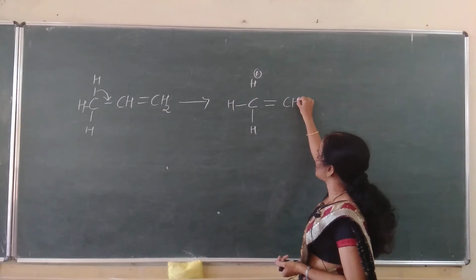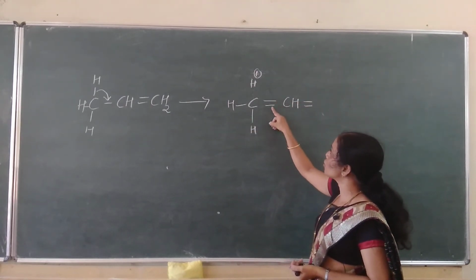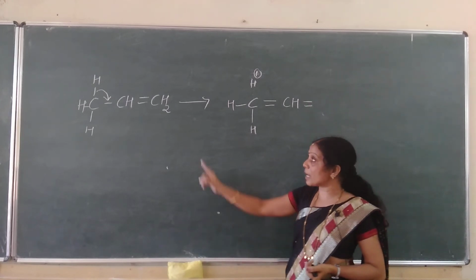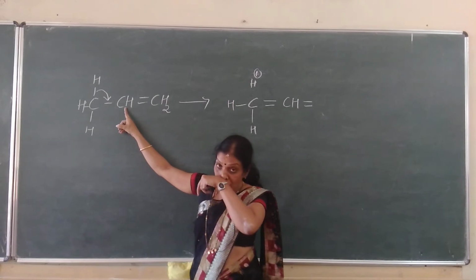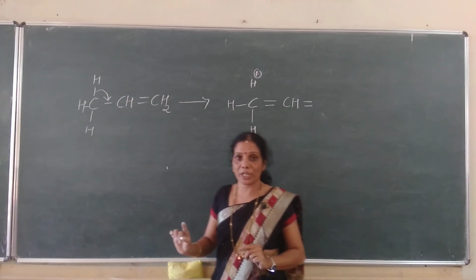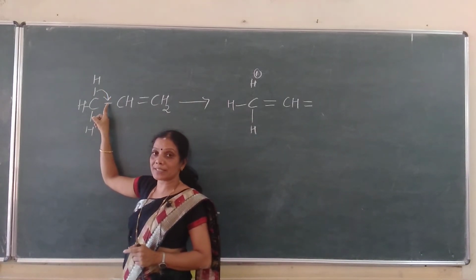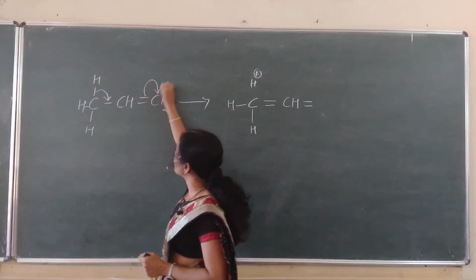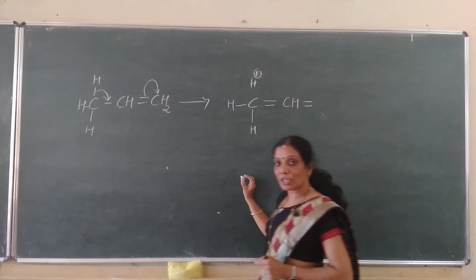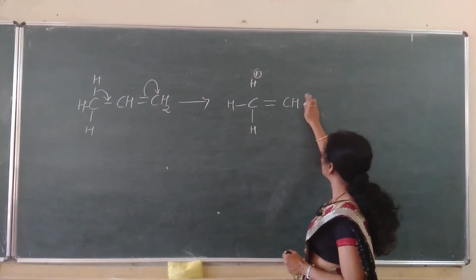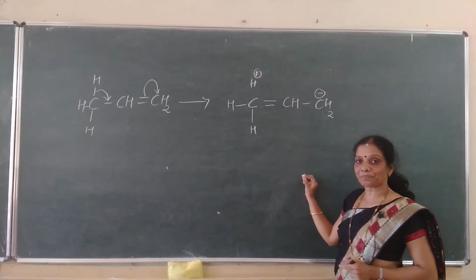Next here is a CH. If I write again a double bond here, what happens? See, 1, 2, 3, 4, 5. The valence of this carbon atom becomes 5. That should not take place because the carbon valence is always 4 in order to attain the stable state. Therefore, once the delocalization takes place here, the shift of pi electron takes place to the next carbon atom. Not the sigma here, the pi electron gets shifted to the next carbon atom. Hence, the double bond becomes single bond, CH2 and minus.